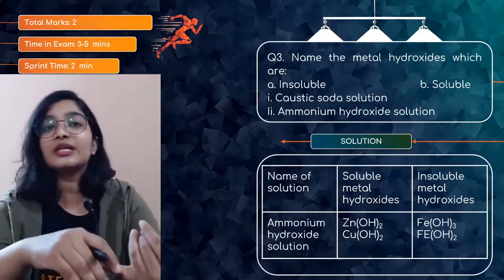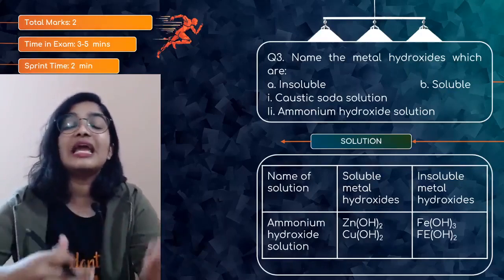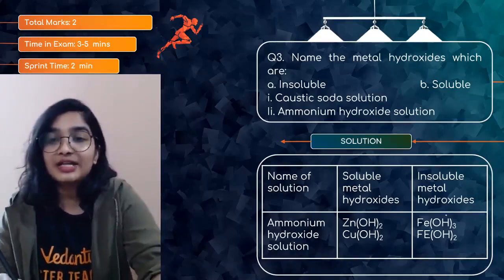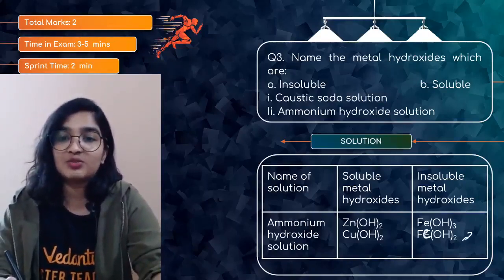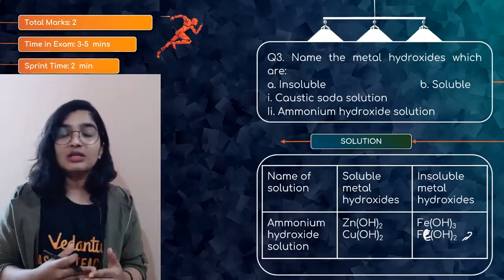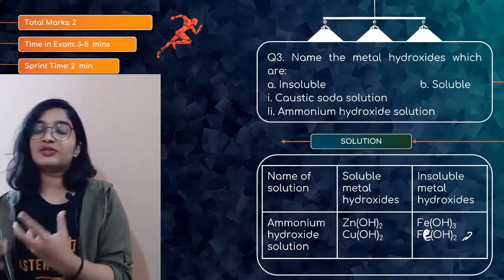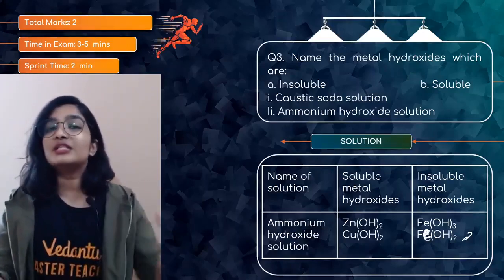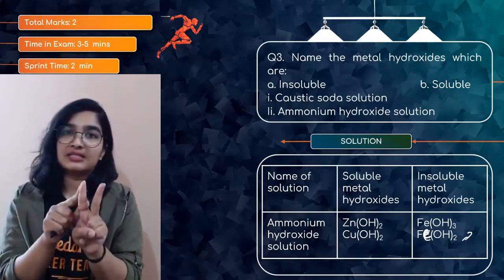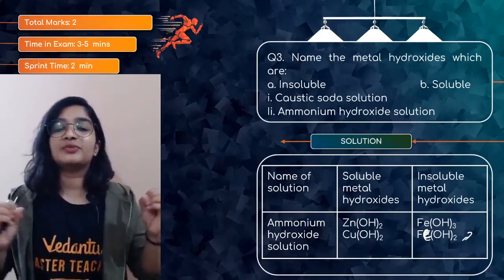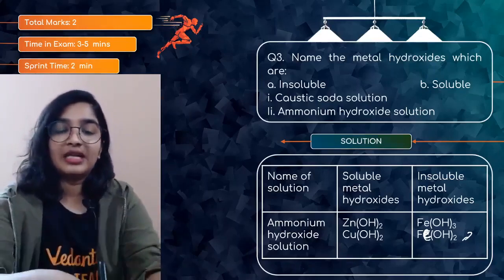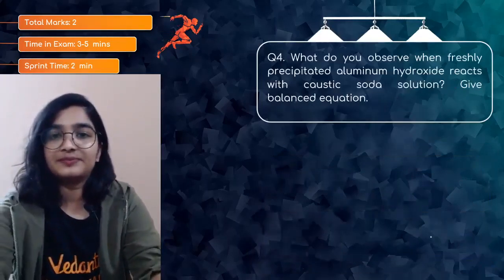Coming to ammonium hydroxide, Ca(OH)2 and Zn(OH)2 are soluble, whereas Pb(OH)2 is insoluble. Then iron hydroxide, you can write any. So this has to be small. It's about the hydroxides which dissolve in ammonium hydroxide or sodium hydroxide solution, or which are insoluble in ammonium hydroxide or NaOH solution, because these are the 2 we will be focusing on. These are the only 2 solutions we are talking about in this particular chapter. So you should know this topic, that is, the metal hydroxides which dissolve or which are insoluble.